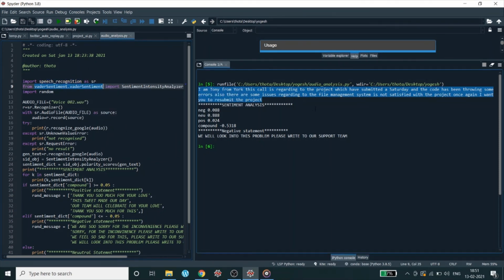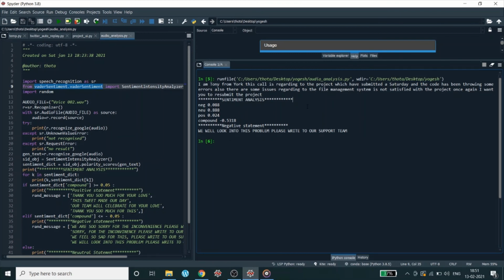For that purpose, it took that much time. Anyhow, here we got the output. This one was the text which was obtained from the audio file, and here is the sentiment analysis of the text, and it's finally saying that based upon the compound value, the statement is a negative statement.